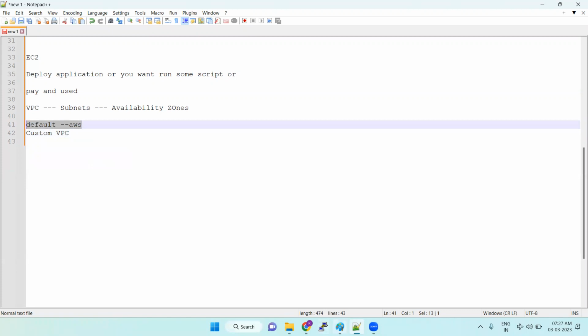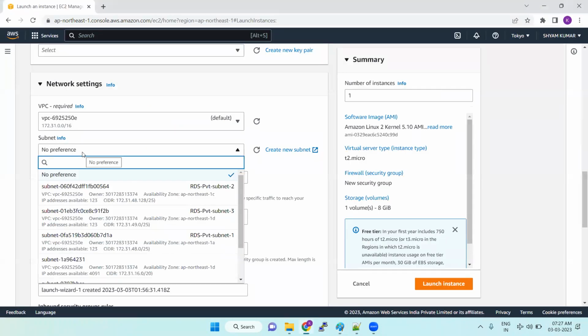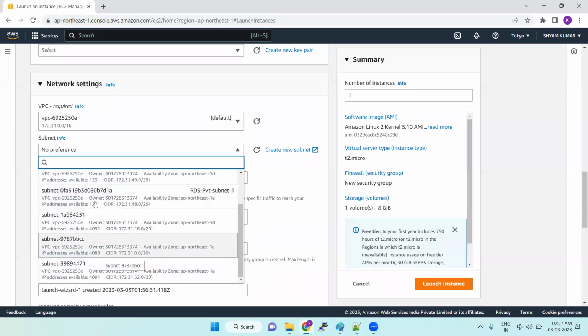Now when we are launching any server here, how does it happen in the backend? Here we have the network. This whole thing we are going to call a VPC. Under the VPC, we have subnets. So these many subnets are there. You can see the subnet details.